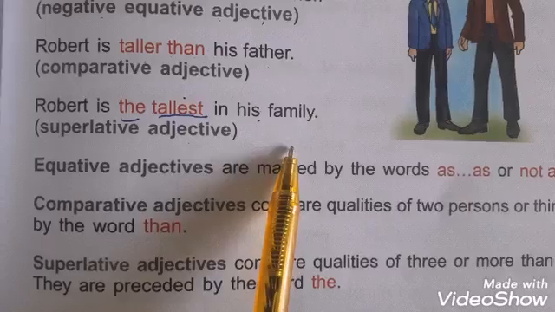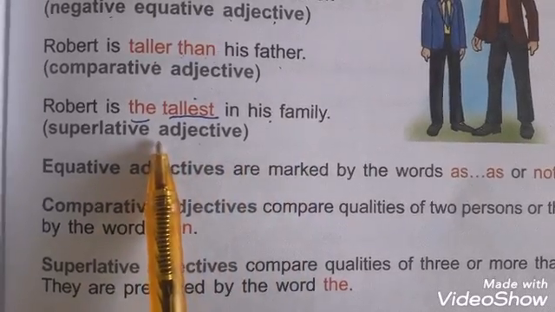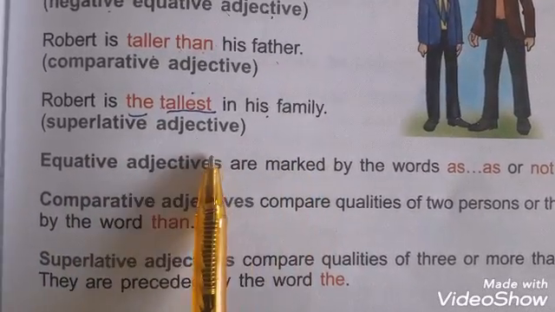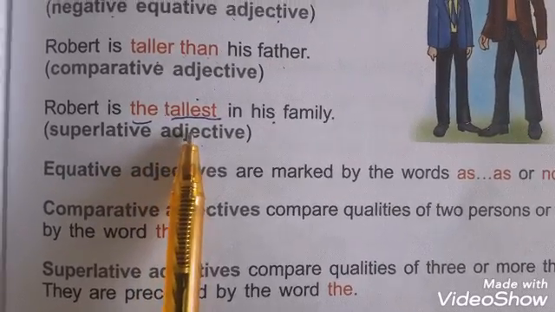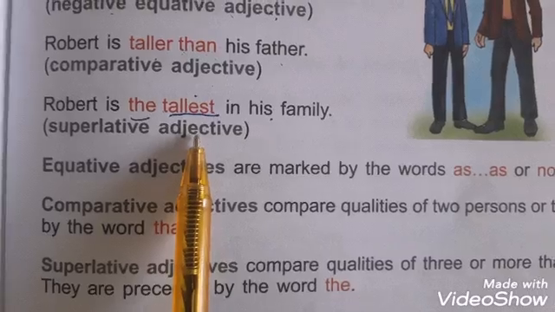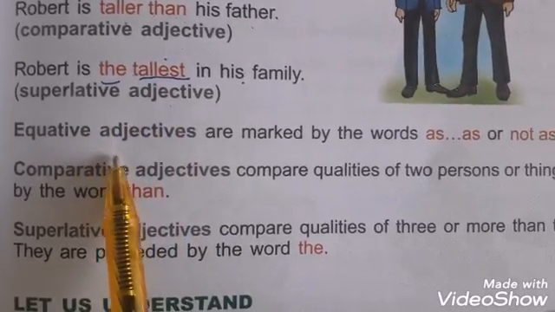Robert is the tallest in his family. It is superlative adjective. Superlative adjectives are those adjectives which compare the qualities of 3 or more persons. So it is superlative adjective.